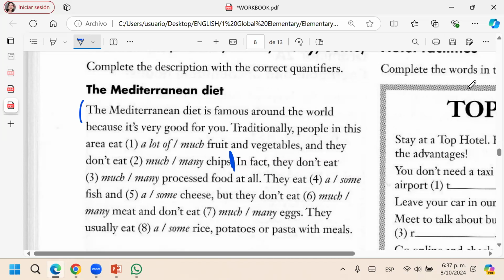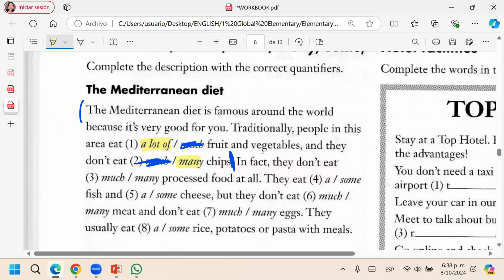The Mediterranean diet is famous around the world because it is very good for you. Traditionally, people in this area eat a lot of fruit and vegetables. A lot of, because it's a positive sentence. And they don't eat many chips. The chips are countable, many.